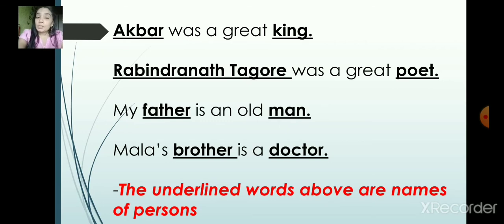Next, in the sentence, if the word is underlined, you should know what type of noun it is. It's a name of a person, a place, a thing, or an animal. If they give you Akbar was a great king, Rabindranath was a great poet, these are names of persons. I have already shown you this video when I was teaching the chapter nouns. If you want, you can open that video again and revise it.